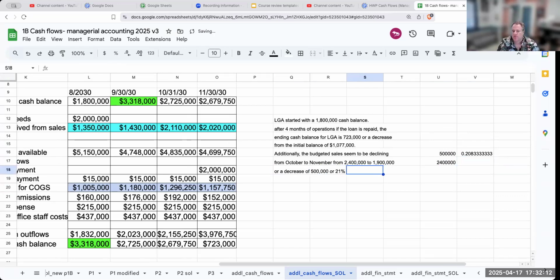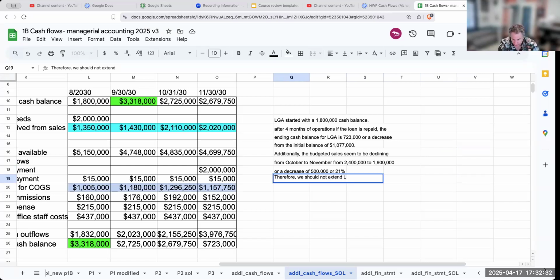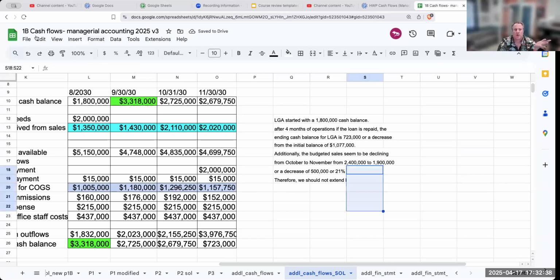How did I get 21%? I took the decrease amount, divided it by 2.4 million. If I multiply 2.4 million by 21%, I get roughly 500,000. Obviously I'm rounding. So therefore, we should not extend LGA a loan. That's what you could go through and write, and I would accept it.